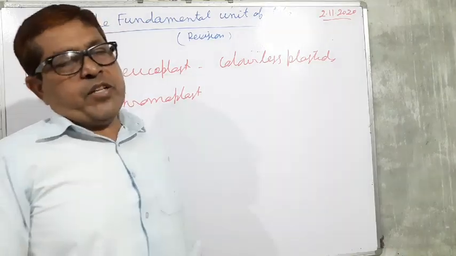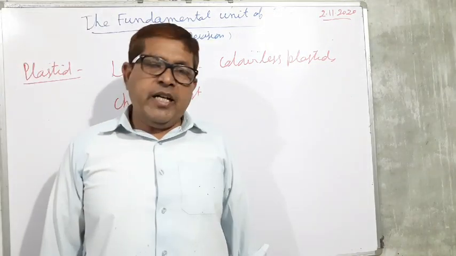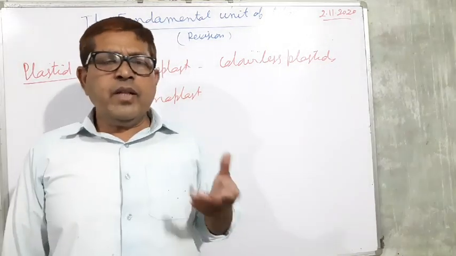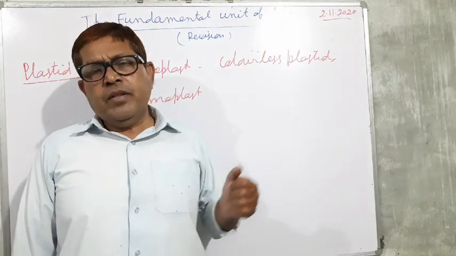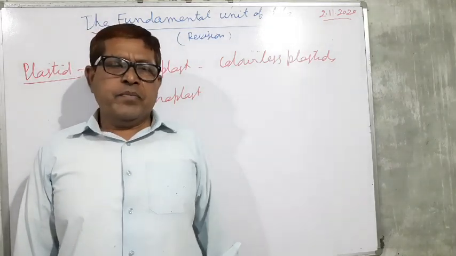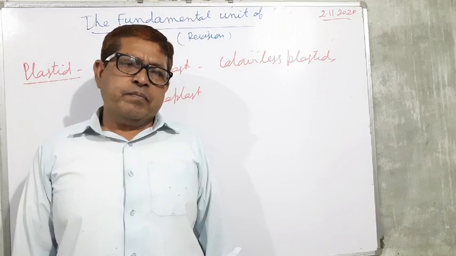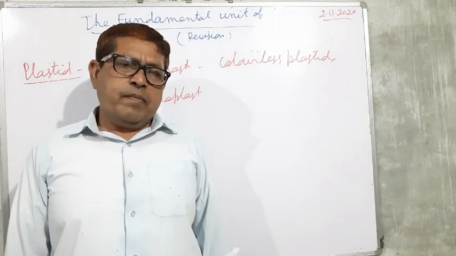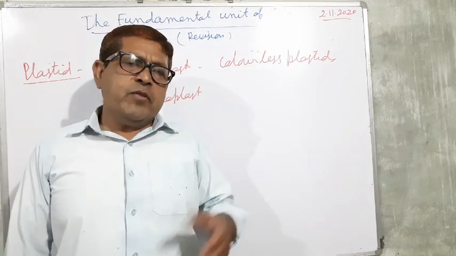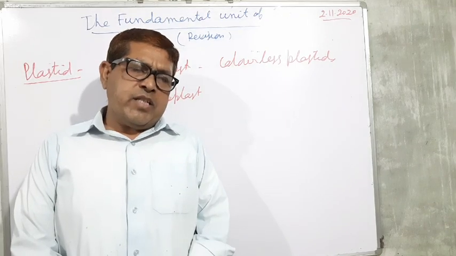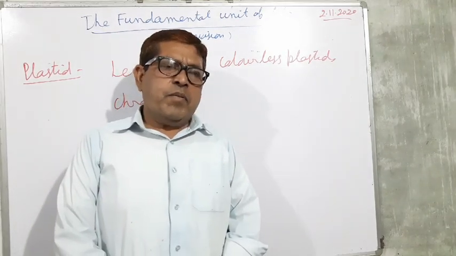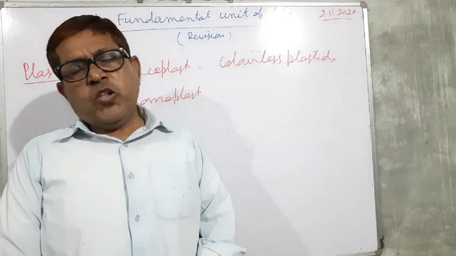And next one is chromoplast. These are the colored plastids. They have variable colors and variable functions. Some function for making food material, and such a plastid is called the chloroplast.